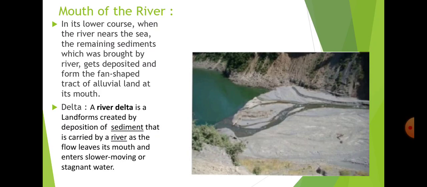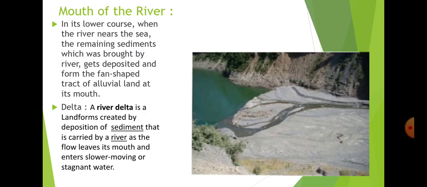At the mouth the river does only deposition, meaning whatever is left with the river all gets deposited on the coast of the ocean. So from its upper course to the mouth, the river forms new features, or new landforms, during its erosion and deposition. That is why we have to read this topic in this chapter.